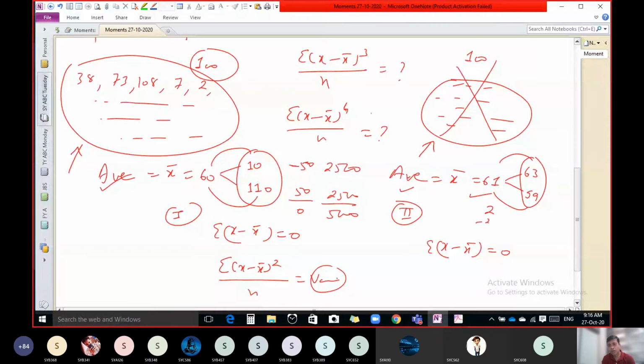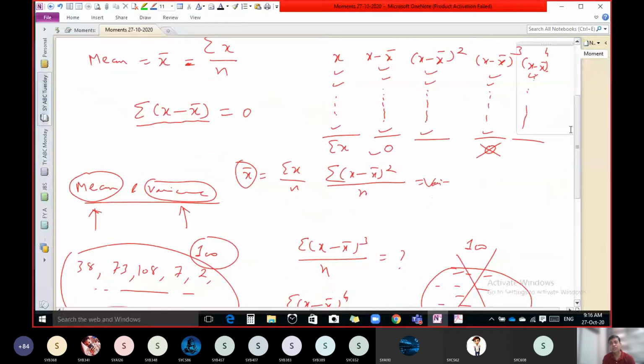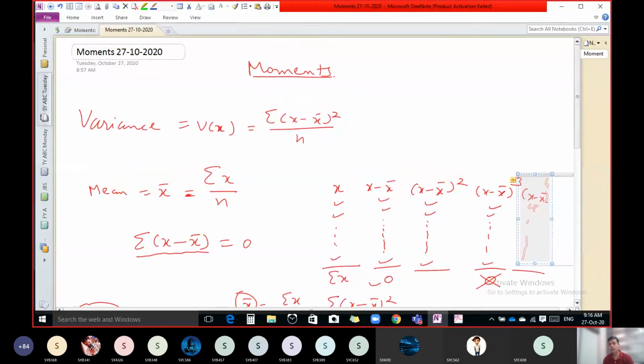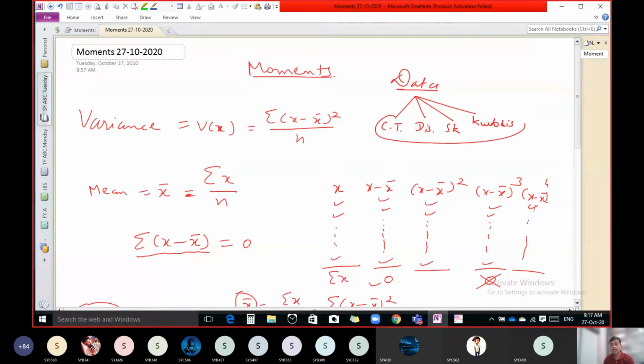Here in this topic moments, you have to study another two measurements of the data. So to know your data properly, that means information properly, you require to study four characteristics. One is measurement of central tendency, dispersion, skewness, and kurtosis. And to calculate this, we require to use moments.